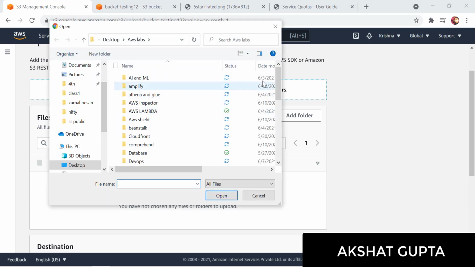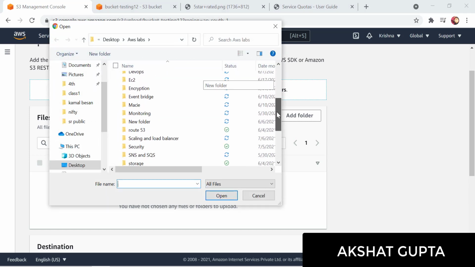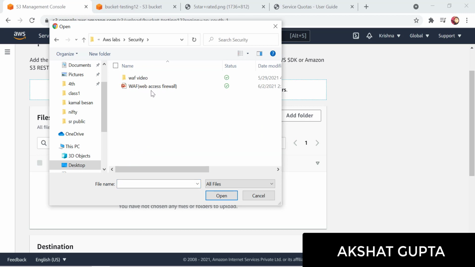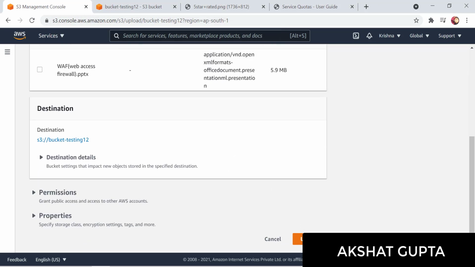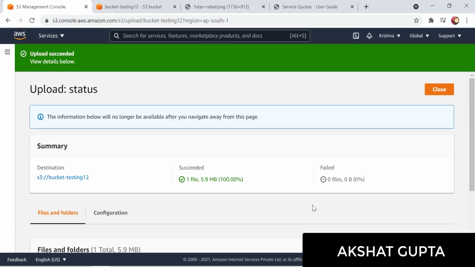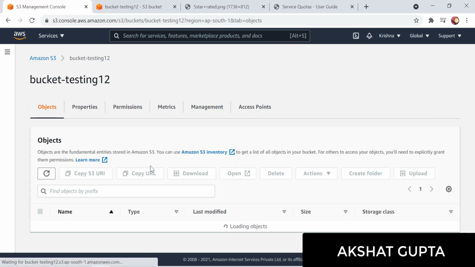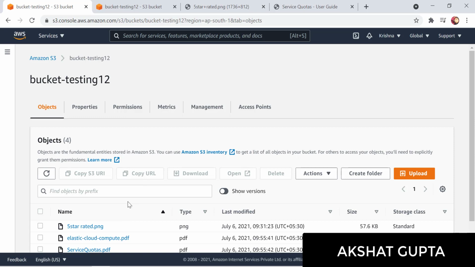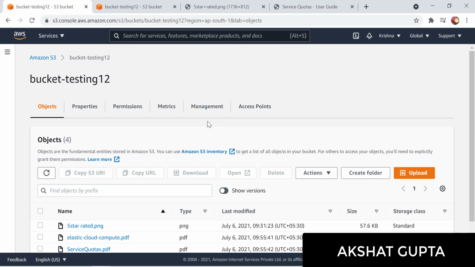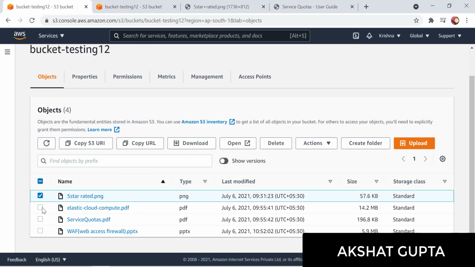Add a file here. Let me upload a ppt file. Now it's being uploaded. Whatever I upload after enabling my replication rule, only those files would be copied and saved into Anna's bucket. These three old files won't be saved into the other bucket. For those you need to copy the files and paste them into the other bucket. This is what you need to do.